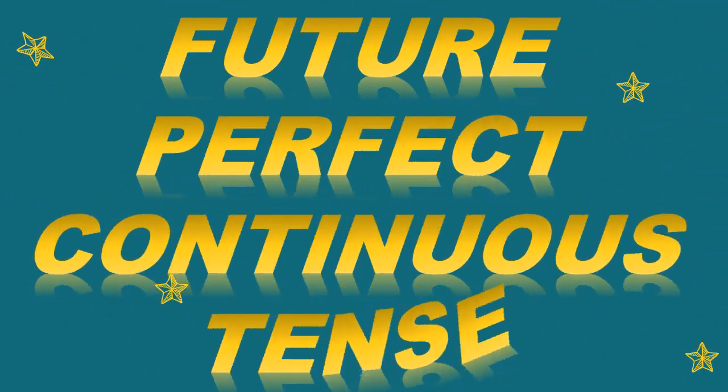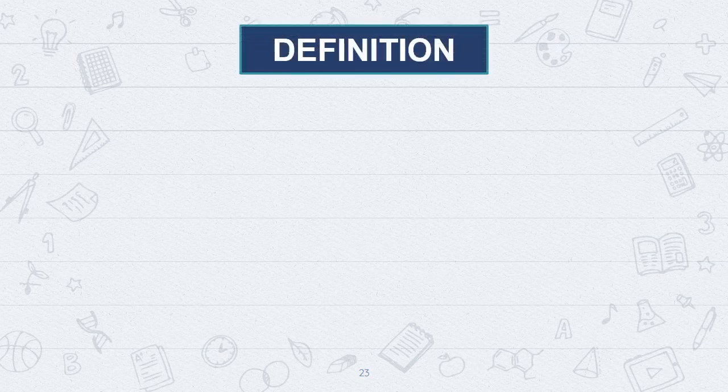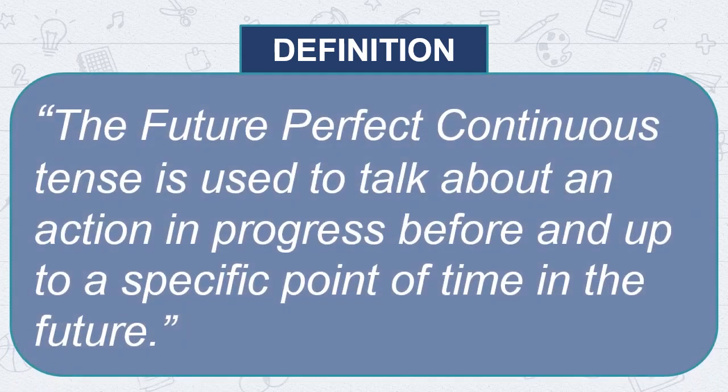Now we shall begin with future perfect continuous tense. Students, now I shall tell you the definition of the same. The future perfect continuous tense is used to talk about an action in progress before and up to a specific point of time in the future.